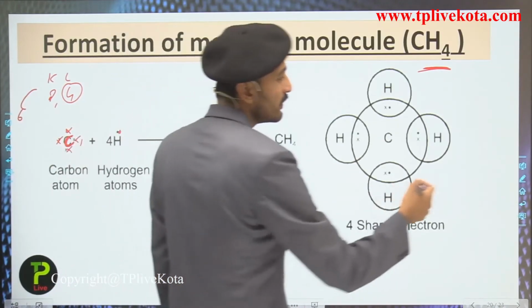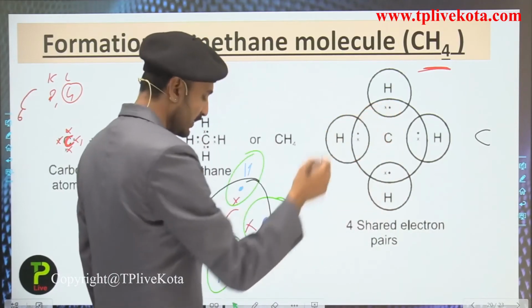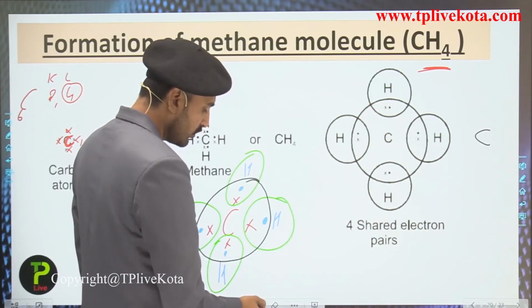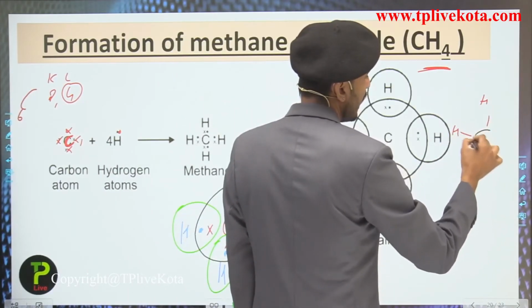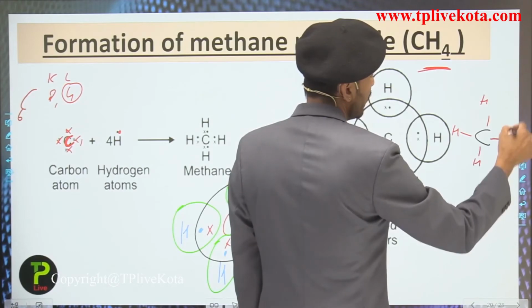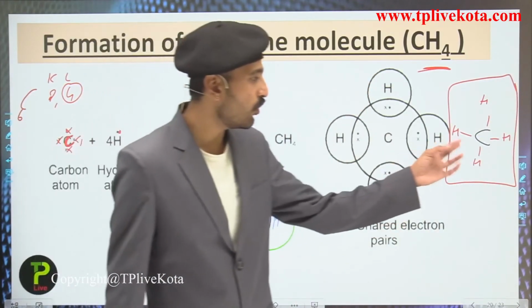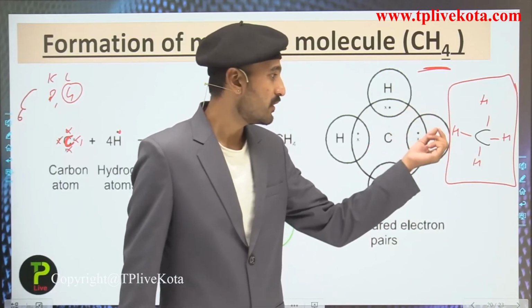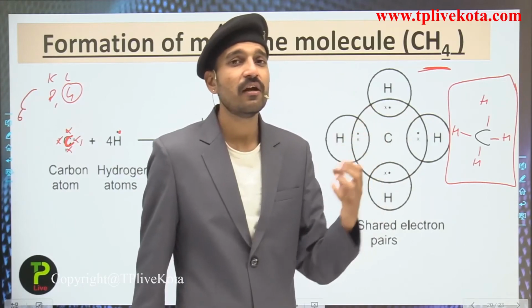It means that if we have to draw the structure, since carbon is sharing the electrons with hydrogen, we draw it like this: C with H, H, H and H. You can represent them just like this because they all are sharing their valence electrons.